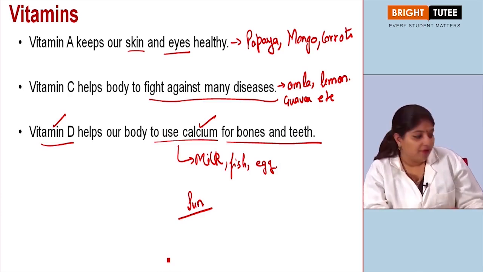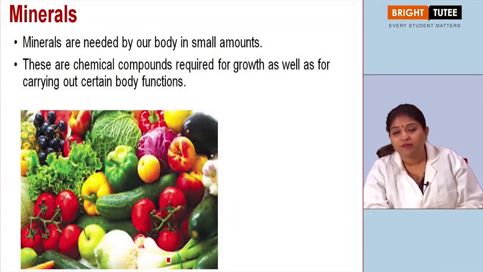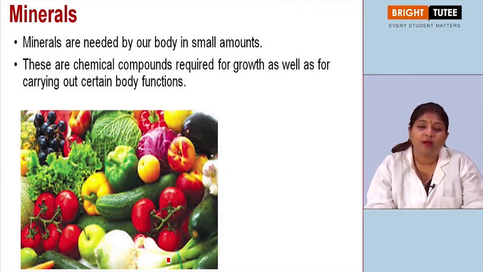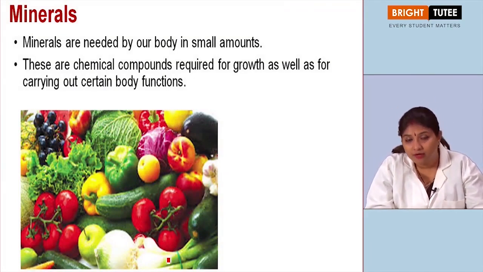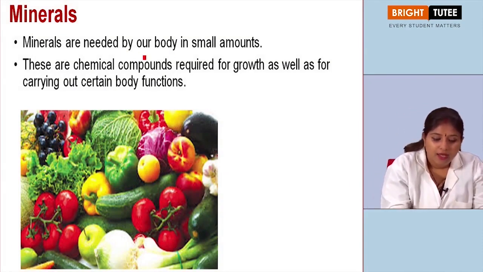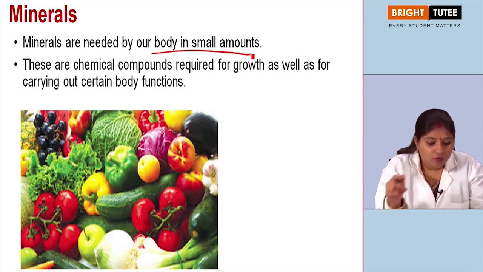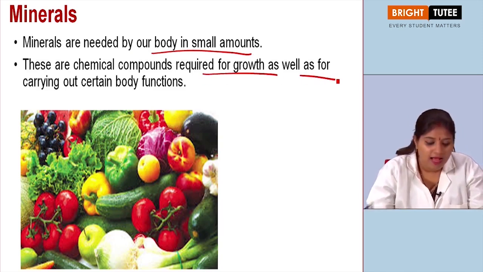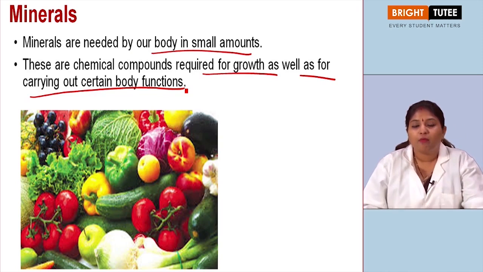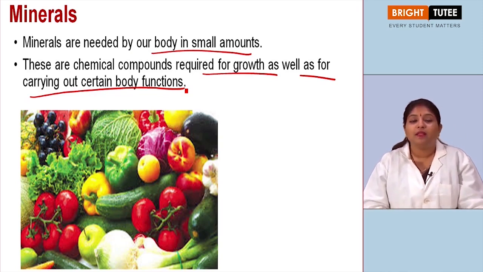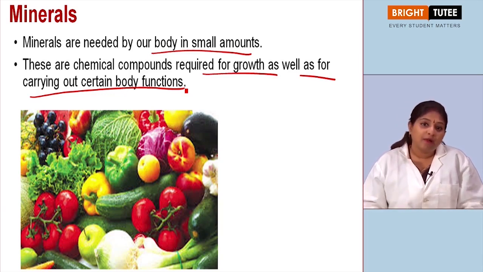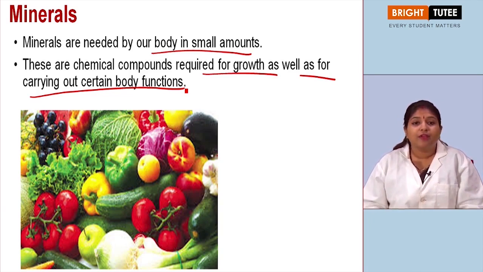Then again we have another nutrient, that is minerals. Now minerals again are required in small quantities, but they are very, very important for our body. They are needed in our body in small amounts, but they are essential chemical compounds for growth as well as for carrying out certain body functions. They also help in the protection of our body against diseases. Apart from that, they are utilized for various purposes.